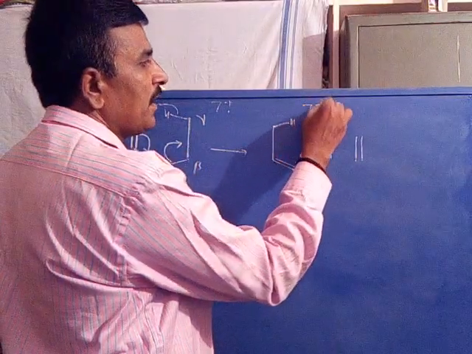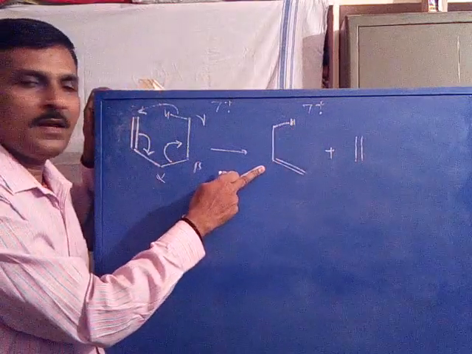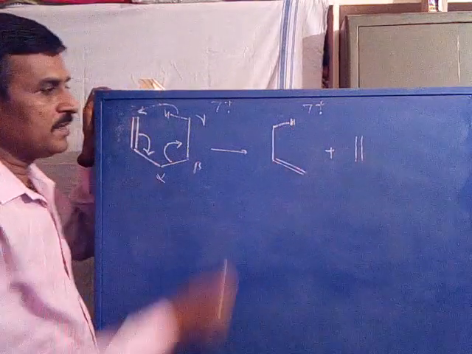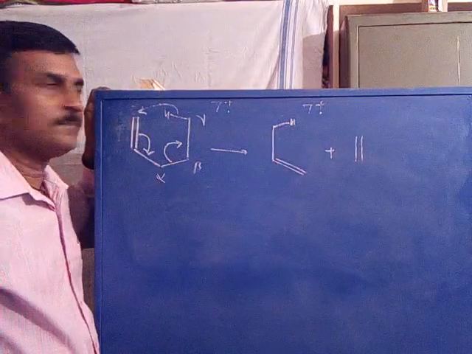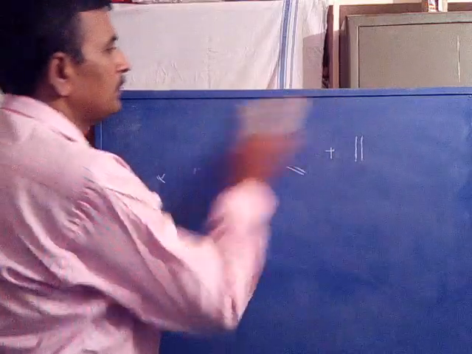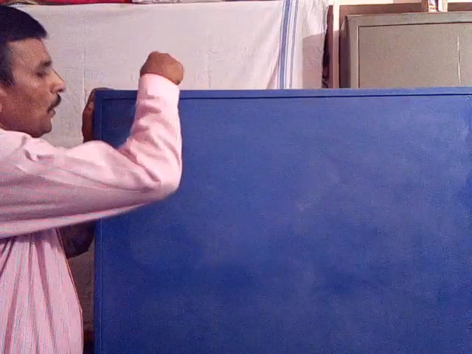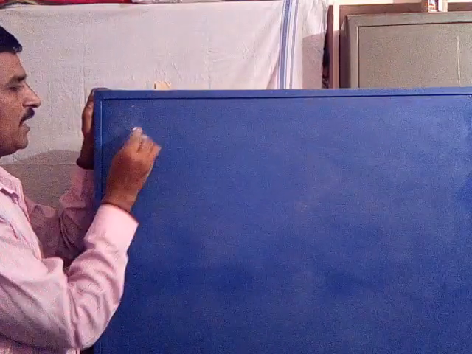Now this is the ion radical. So one is an ion radical, the other one is a neutral. This is the McLafferty ion. Now let us take some other examples.